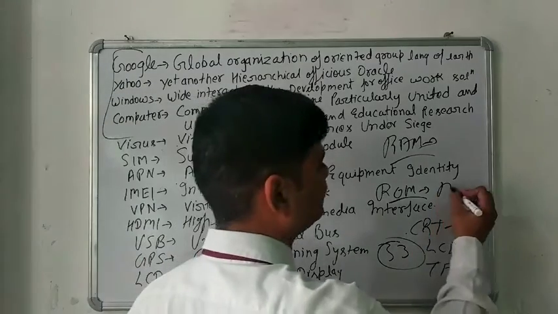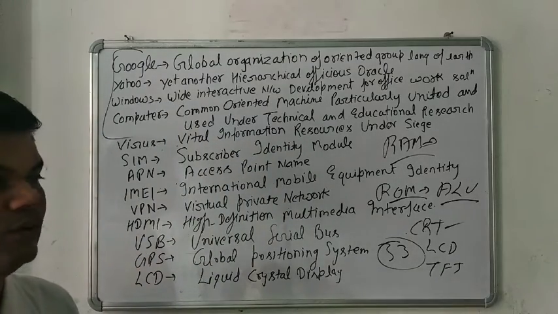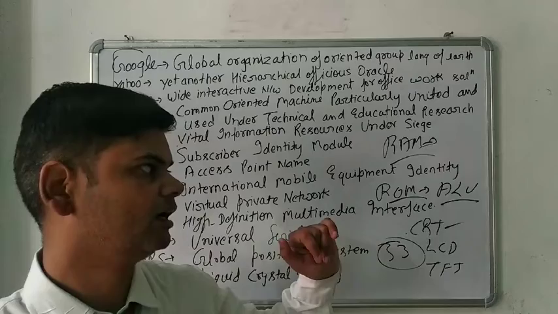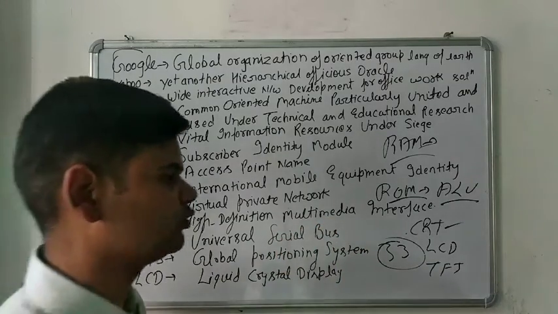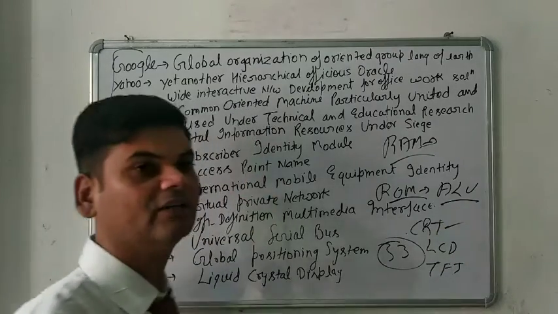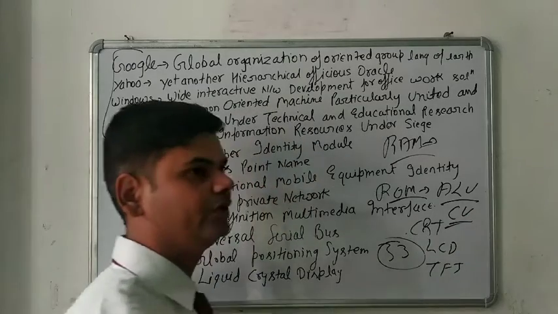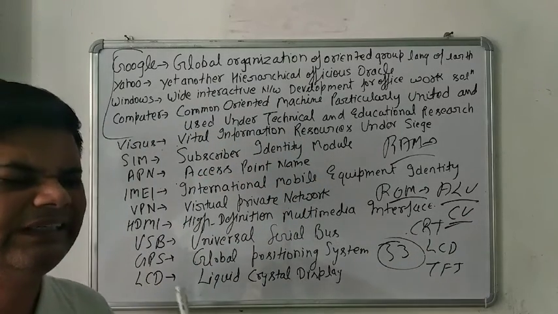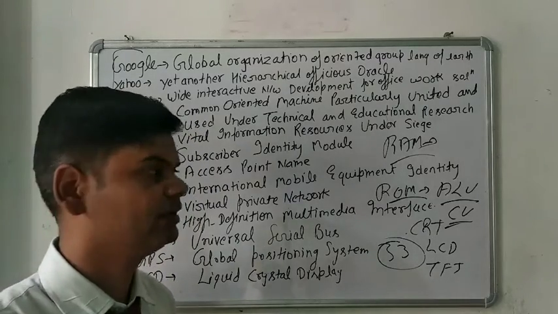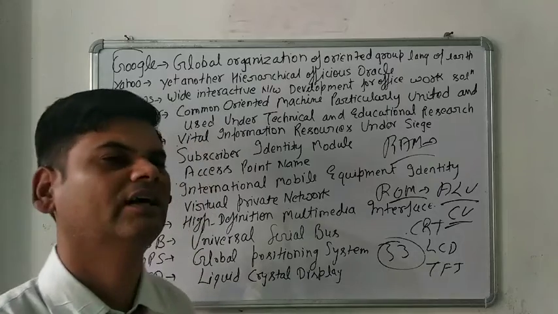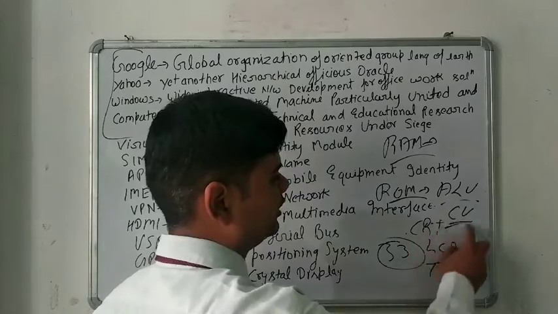Next thing is the ALU. What is the ALU? Arithmetic logical unit. That is a part of the CPU, and it deals with arithmetic and logical calculations. Whenever you are doing any arithmetic or logical calculation, all the things are handled by the ALU, arithmetic logical unit. Next one is the CU. CU means control unit. There are millions of different types of instructions executed in your computer system. They may be arithmetic, logical, or other types. All types of instructions are handled by the CU, control unit.